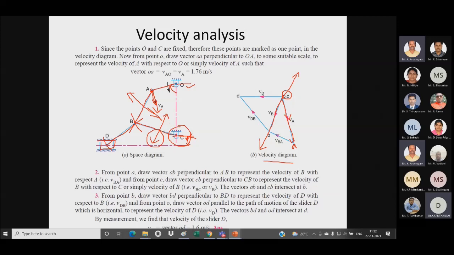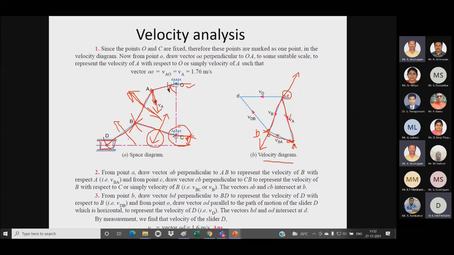Now we can see the point A will be here, so I have to draw the perpendicular in this direction only. From point A, I draw a perpendicular like this to represent the point B. Now I have completed the velocity polygon for the 4-bar mechanism. After that we have a link BD.